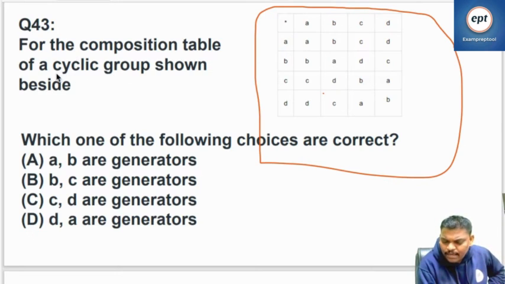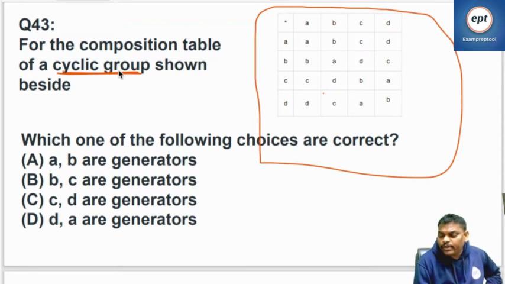Is it a group or not? He already mentioned cyclic group, right? You need not verify whether it is a group or not. He already verified. For the composition table of a cyclic group, it is already a group. So what is the meaning of cyclic group? Cyclic group means some generator is available. Using one element, you can generate all the elements. Then I can say that it is a cyclic group.